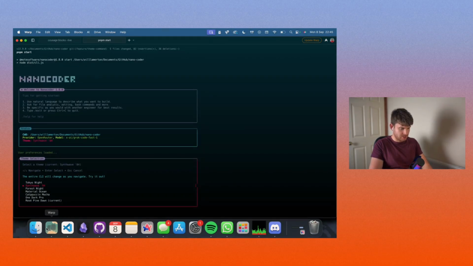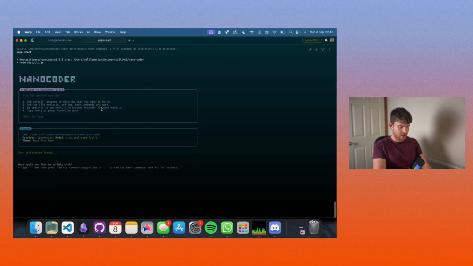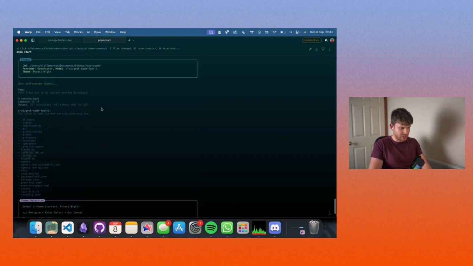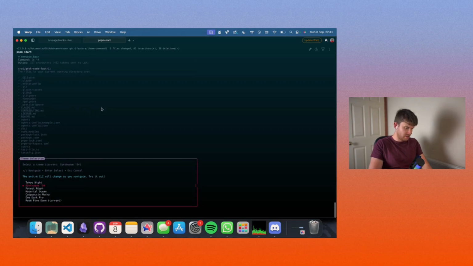Tokyo Night, Synthwave. Stuff does change, just not all of it. I'd love things like the Nanocoder and the welcome thing to change as well. If I just go, what files are in my current working directory? Just start with that. Just run some stuff through the CLI, just to give a bit more UI. It's fine. Yeah, so not much actually changes in the UI. Again, I'll have to reprompt it about that.